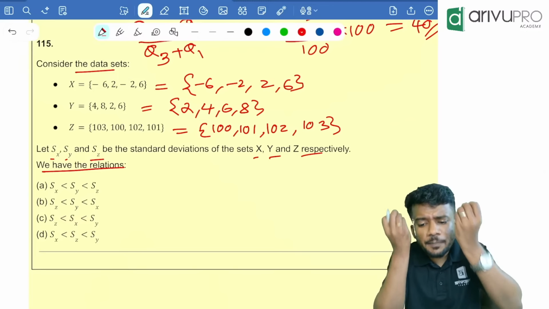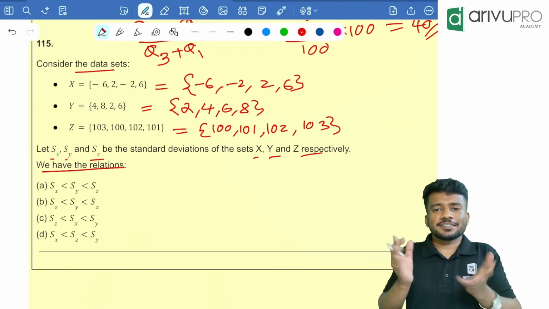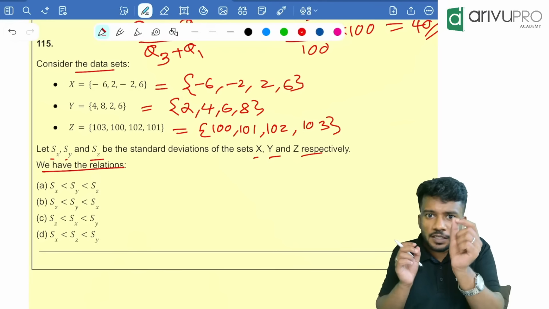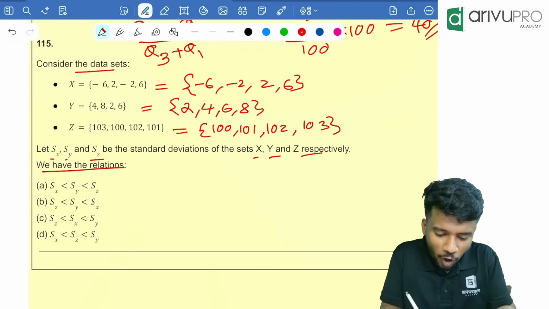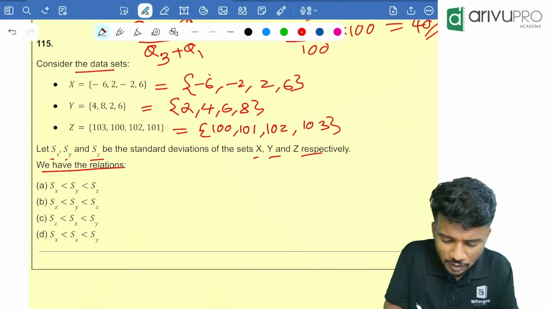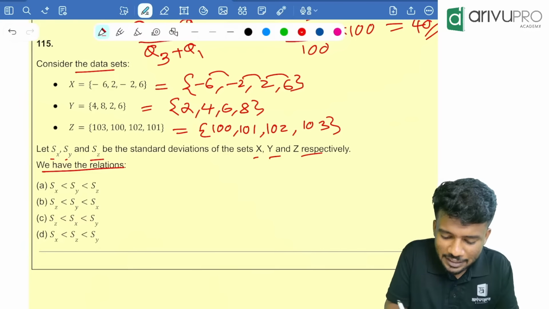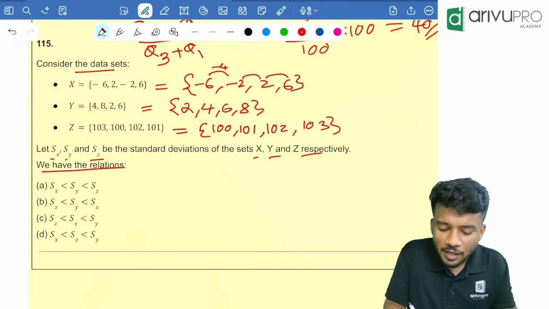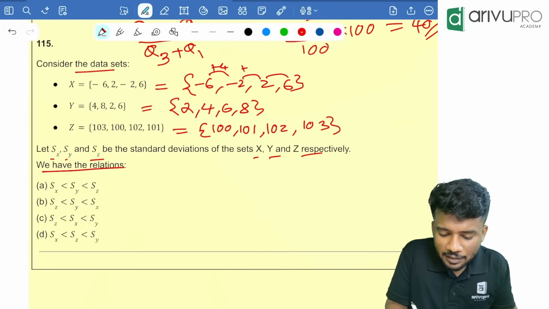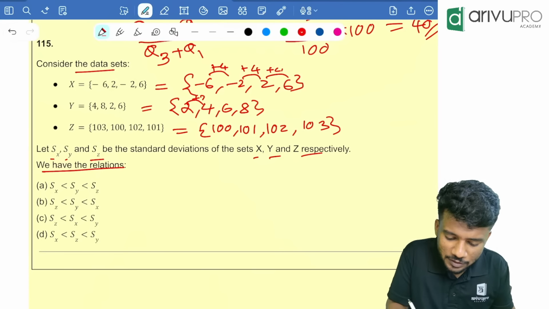What is the basic meaning of standard deviation? Deviation means the spread, right? That means how much the values are getting deviated. Look here, how much is the deviation? Each value, if you ask me, is getting added with plus 4, plus 4, plus 4. Here the deviation, if you ask me, is plus 2. Here it is what?